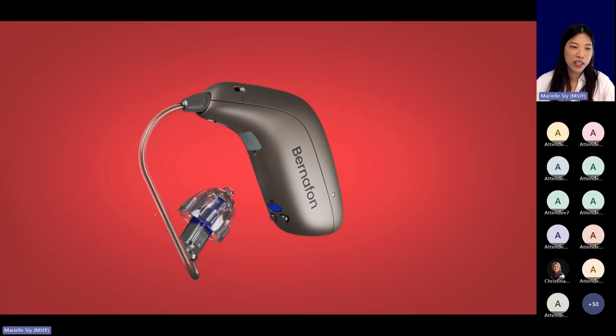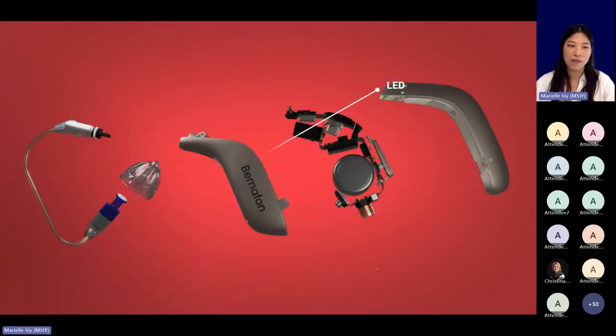So that's the new hardware, and let's look a bit deeper at what it has to offer. This is where we will find the LED light, which, as everyone knows, indicates the hearing aid status, whether it's charging, whether the hearing aids are on or off, flight mode, etc. But the big difference compared to the other LEDs we've had before is that this LED is stronger, easier to see, and it also has a special pulsating motion. So it's easier to really have this visibility on this new LED.